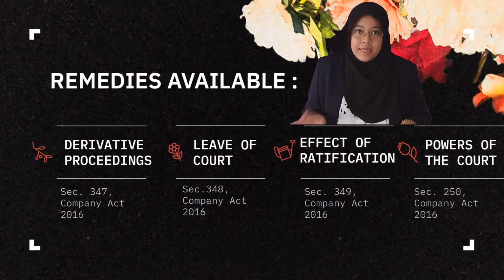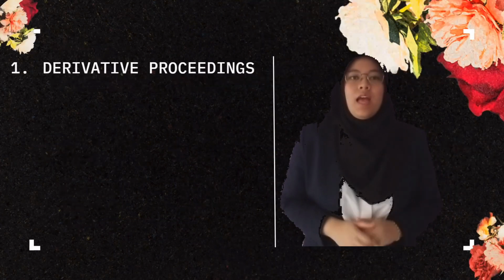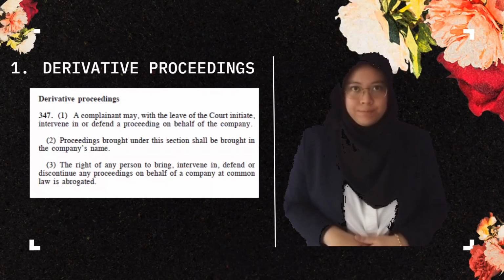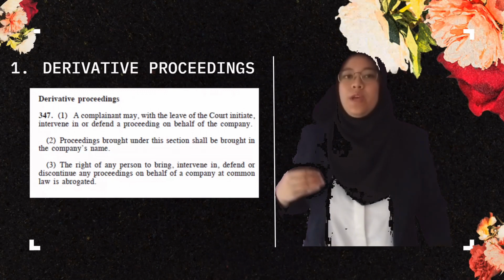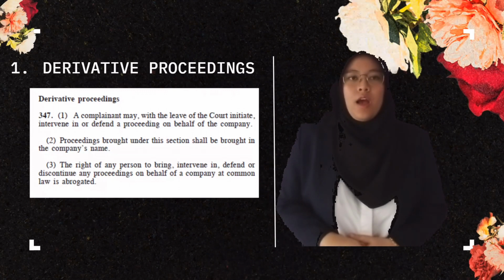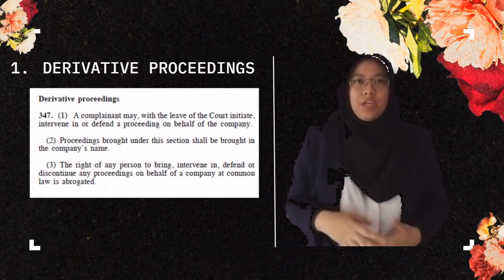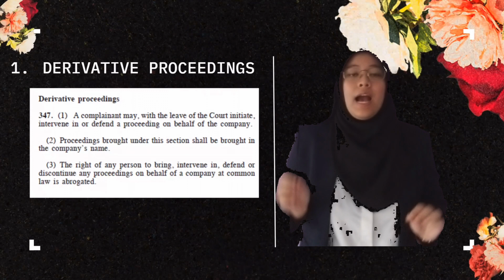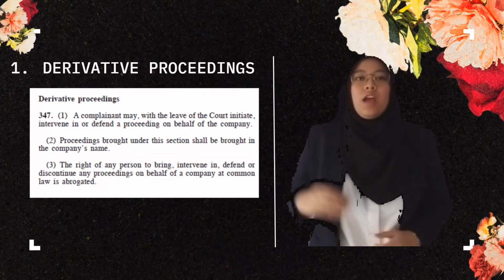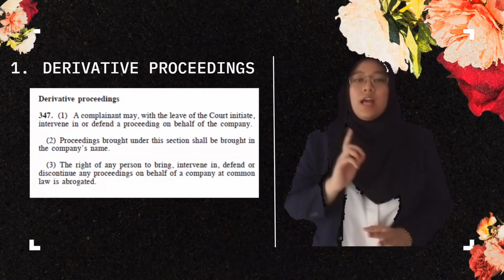So there are many remedies available in the Companies Act 2016. The first remedy available for the member is under Section 347, which is derivative proceeding. Derivative action is when a complainant may, on behalf of the company, initiate or defend a proceeding, and it shall be brought in the company's name. It is because the right for a person to do so on behalf of a company in common law is abrogated.